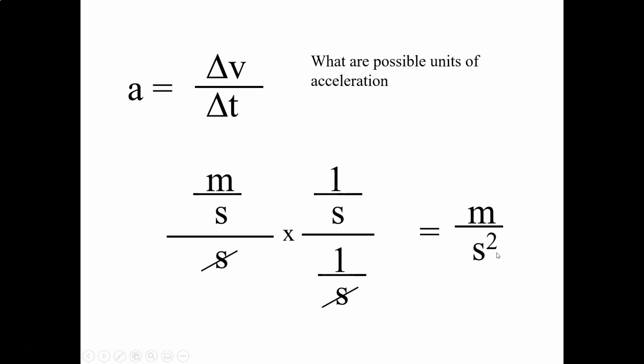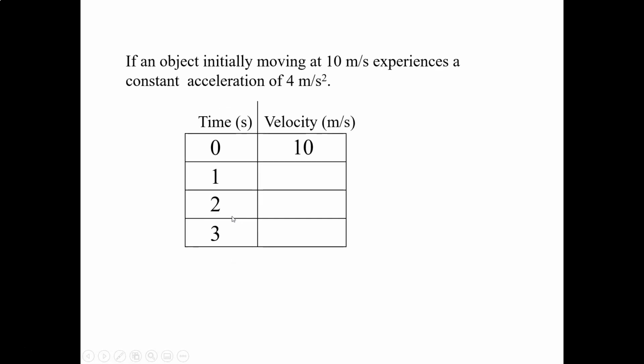The seconds are going to square, and you're going to end up with meters per second squared. What we've done here is just simplified it, but really what a meter per second squared stands for is meters per second per second. And that's what acceleration is. It's the meters per second you change per second.